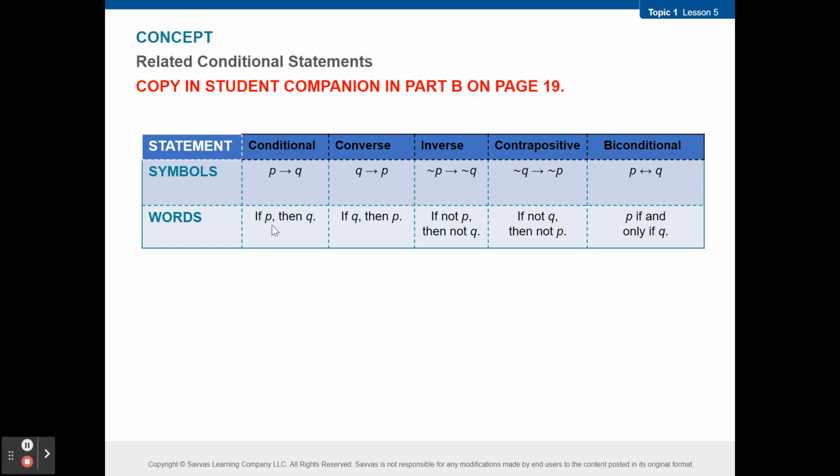The wording is if the hypothesis, then the conclusion. The converse takes the hypothesis and conclusion and flips it. So you're saying if the conclusion, then the hypothesis. Okay? And these are things we're going to be discussing tomorrow. The inverse, the contrapositive, the biconditional. Okay?